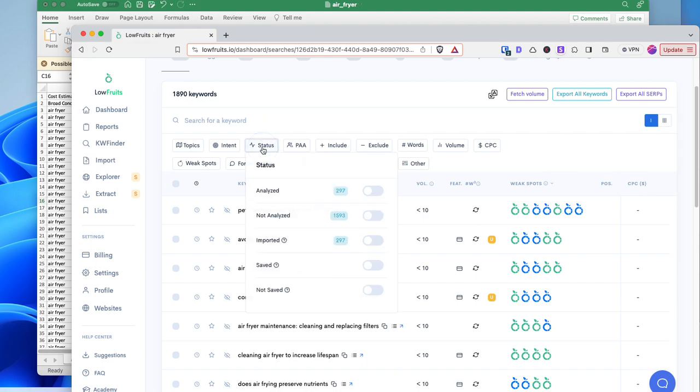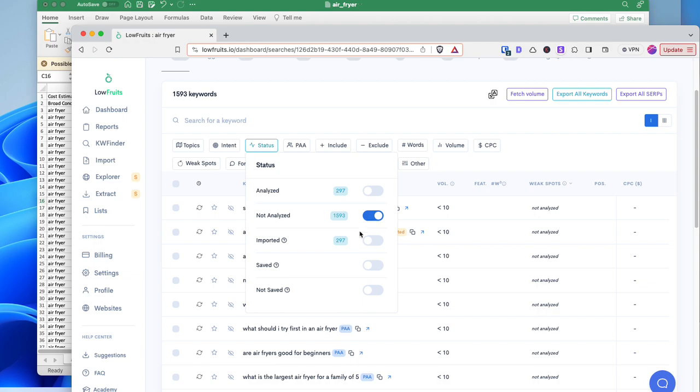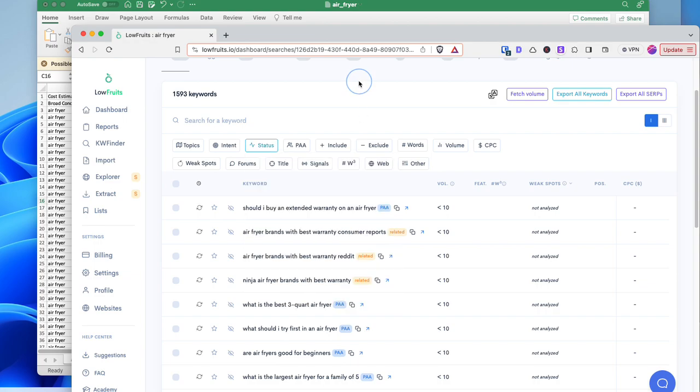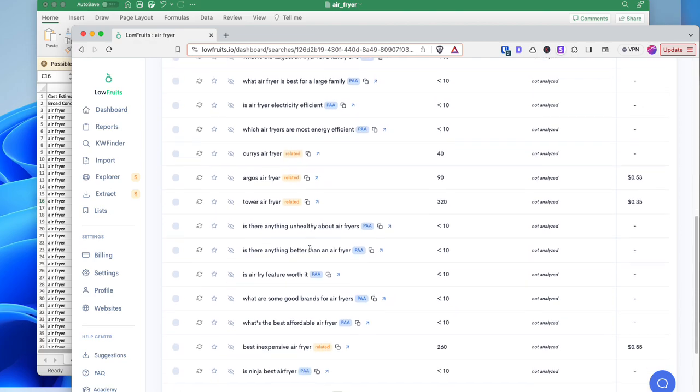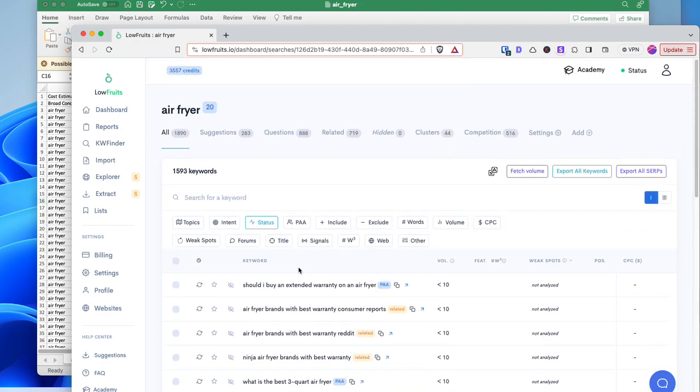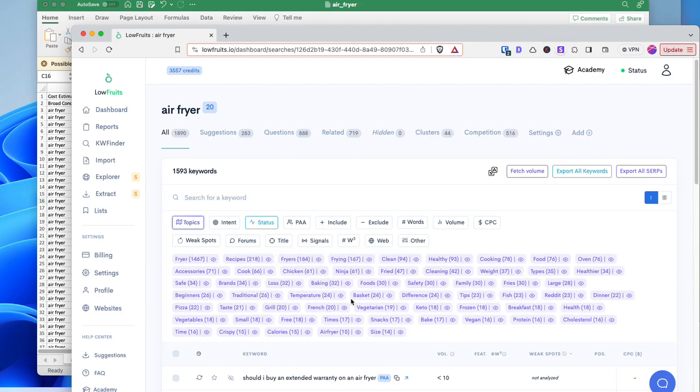And then the other awesome thing is that we can look at the not analyzed keywords, the keywords they basically found and expanded in their database. And so you're saying, wow, look at all these, really long tail, these PAA or even these related. So what you can do is you can say, I want to talk about keto.